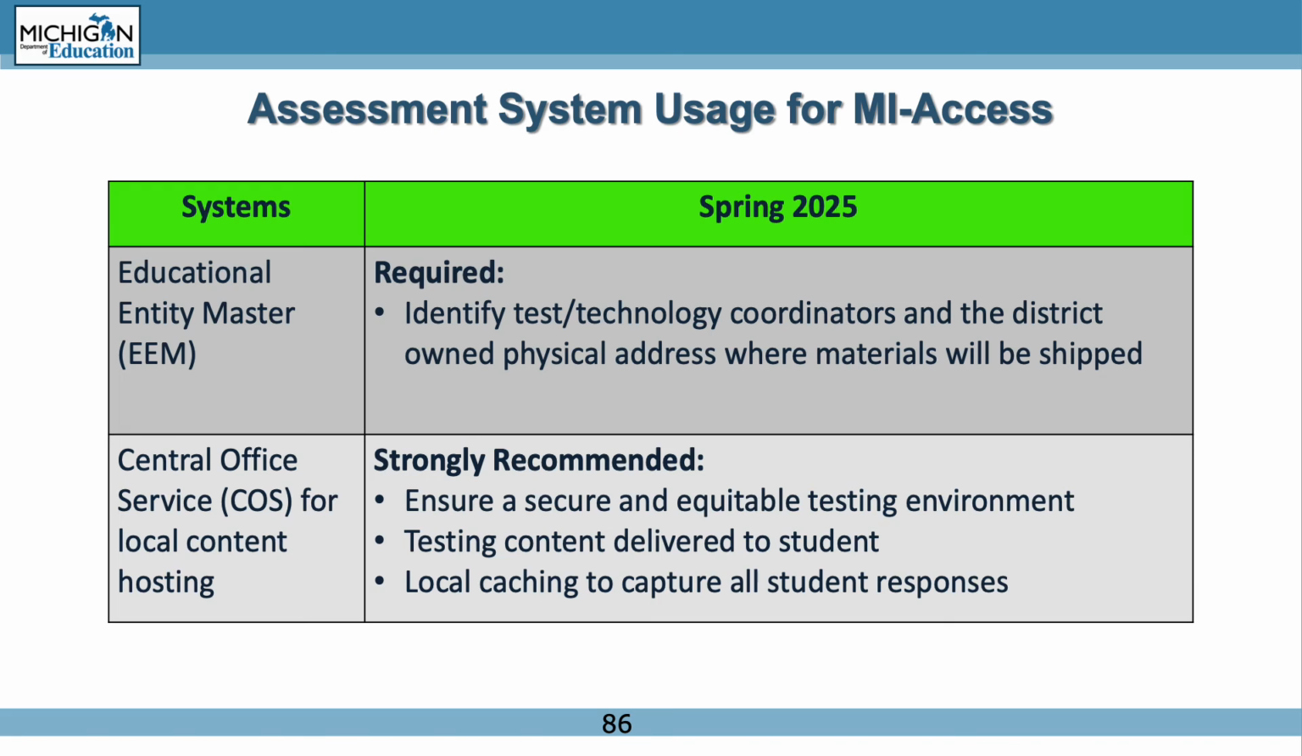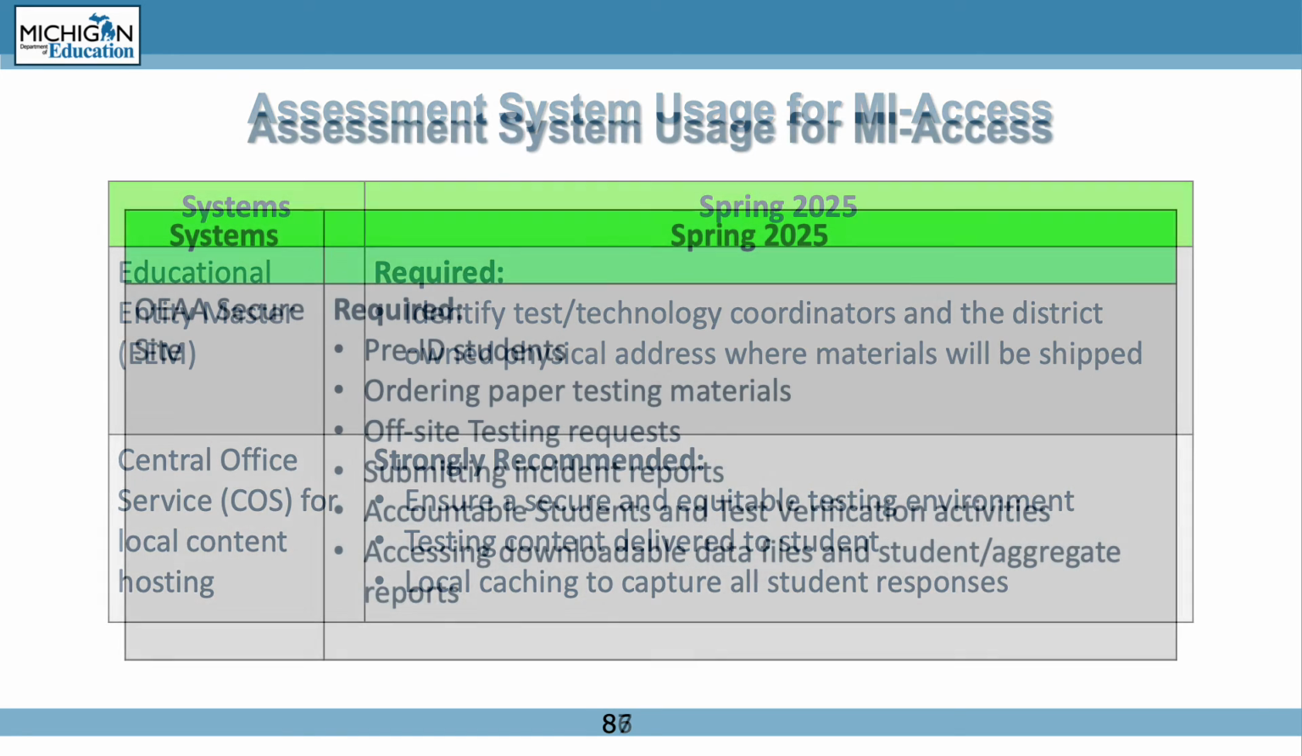The assessment systems used, including MyAccess, include the following for Spring 2025. Educational Entity Master is a directory that identifies testing and technology coordinators and the district-owned physical address where materials will be shipped. Central Office Service, COS, is designed for local content hosting and is strongly recommended to ensure a secure and equitable testing environment. Testing content can be delivered to the student, with local caching to capture all student responses.